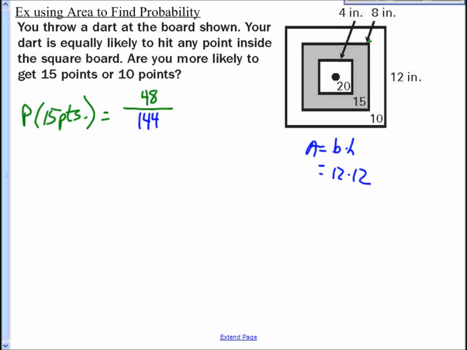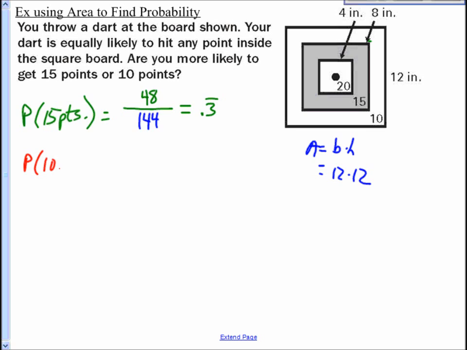So 48 out of 144. Looks like we got 0.3 repeated, 0.333 repeated.